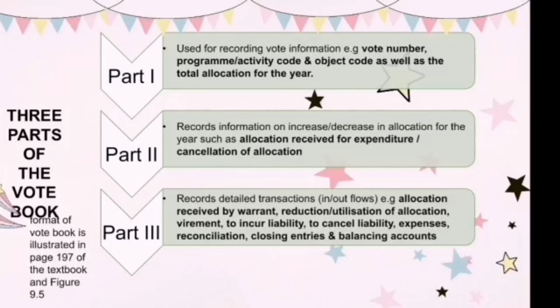And lastly, part 3, which is the remainder of the page, records detailed transactions such as the allocation received by warrant, reduction or utilizations of allocation, authority to incur liability, to cancel liability, expenses, reconciliation, closing entries, and balancing accounts. The format of the vote book is illustrated in figure 9.5 on page 197 of the textbook.